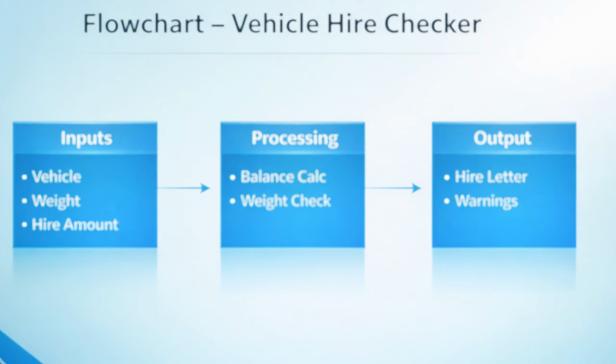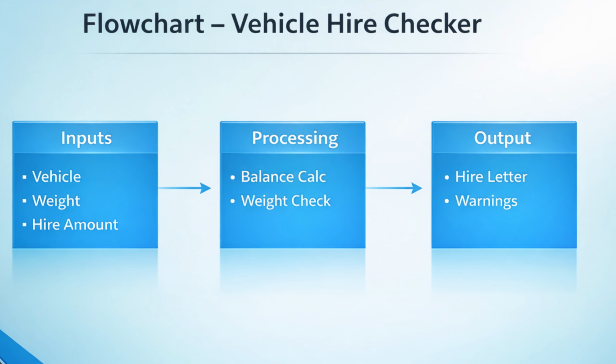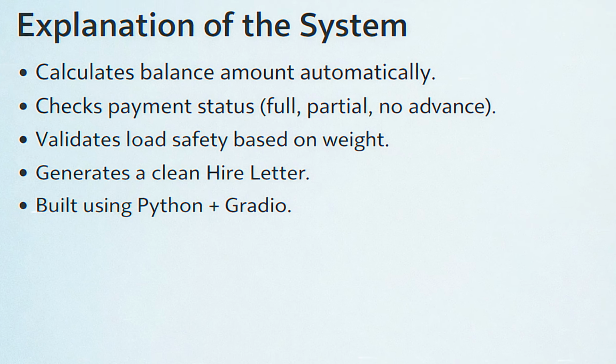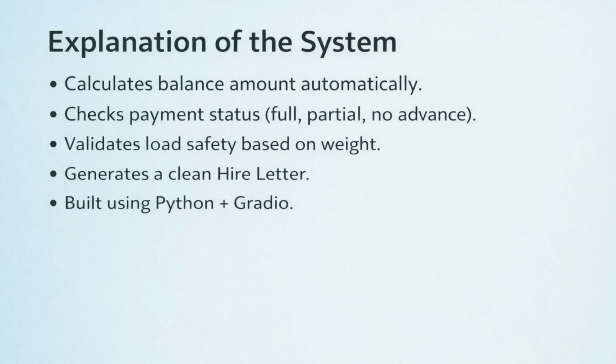These are the inputs, processing, and the output. Inputs: vehicle weight, freight, and advance amount. Processing: balance calculation plus weight check. Output: a freight receipt will be displayed on the screen using Gradio. The system calculates the balance amount automatically and checks payment status.